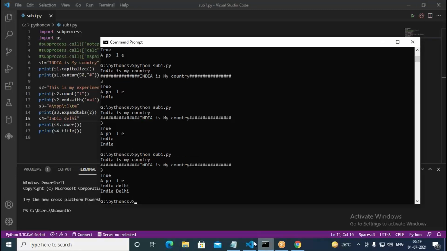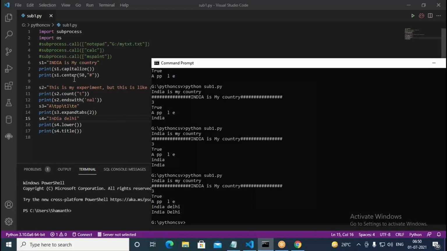What is happening here? There are two words. In every word, the first letter is getting converted to uppercase. But earlier, we had "India is my country." When we converted that, we are capitalizing it. When you capitalize, everything is getting converted to lowercase except the first letter.